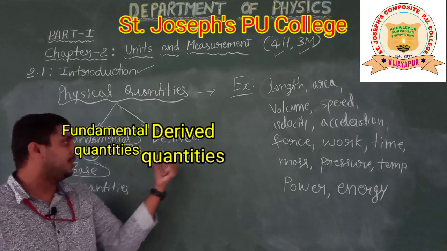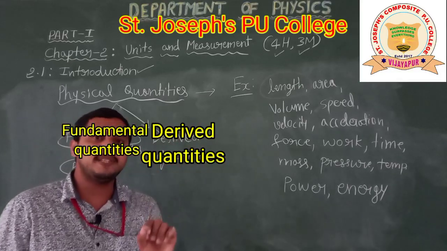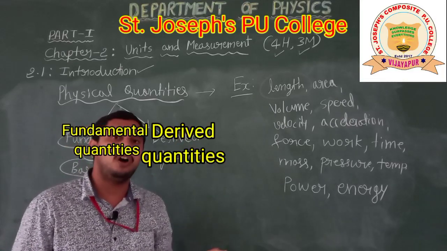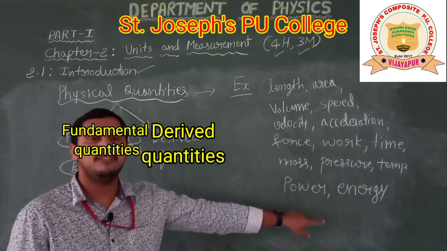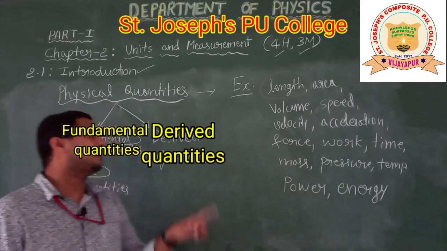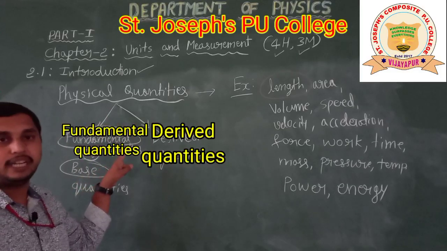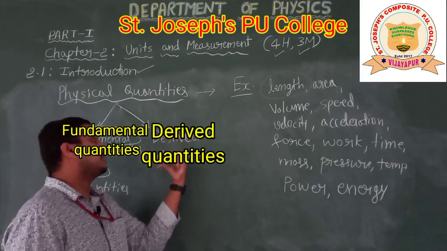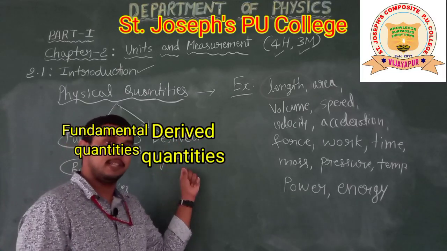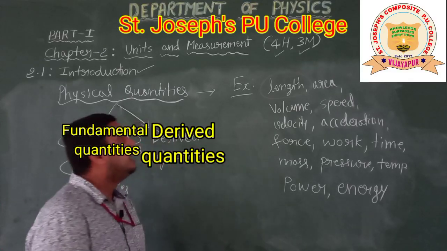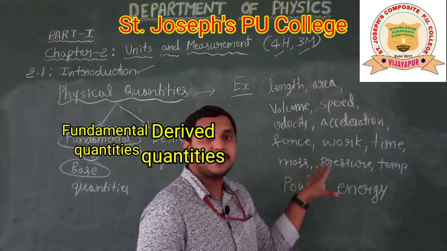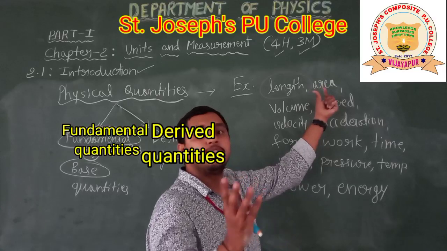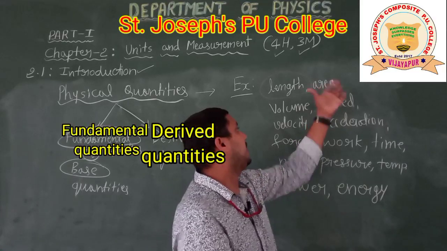Remember this definition: a derived quantity is any physical quantity which can be expressed in terms of other physical quantities, particularly in terms of fundamental quantities, then that physical quantity is called a derived quantity. I hope you are getting my point.